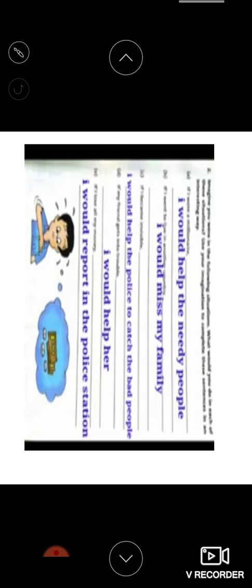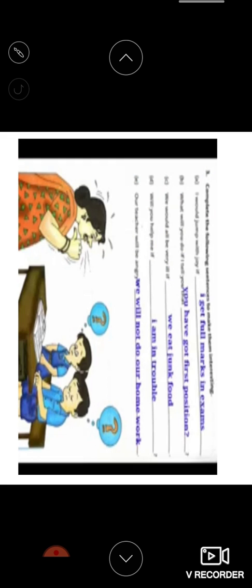Next one. If I went to live in another country, I would miss my family. If I became invisible, you know the meaning of invisible? Maya agadu. You will not be seen by any people. If I became invisible, I would help the police to catch the bad people, right? If my friend gets in trouble, I would help her. If I lose all my money, I would report to the police station. You can write your own answer also, children. You need not write the same answer that I have given.